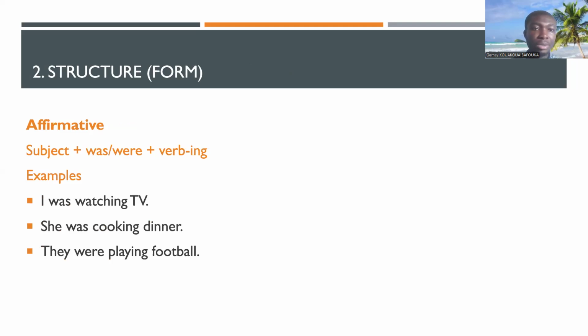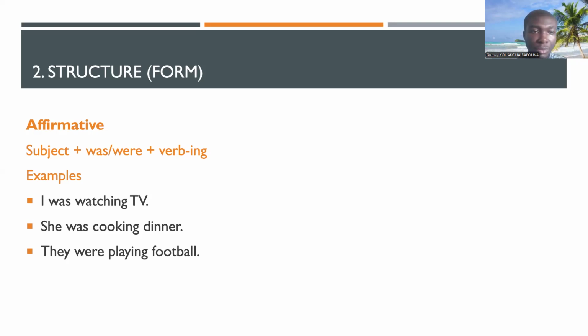So here's the structure of the past continuous, especially with the affirmative form. If you need to make a sentence in the affirmative form, here's the structure. We first need the subject, and after that, we need the past simple of to be, and then we have the verb in gerund form, so the verb with ing. So here are some examples. I was watching TV. This sentence here is in past continuous. She was cooking dinner. They were playing football.